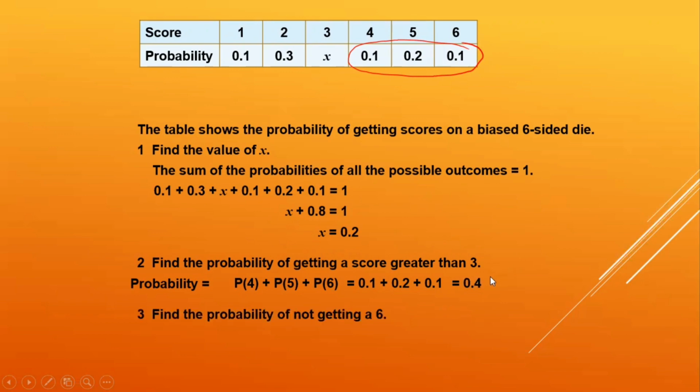Find the probability of not getting 6. So not getting 6, you will just subtract 0.1 from 1. So it is 1 minus the probability of 6, which is 1 minus 0.1, that is 0.9.